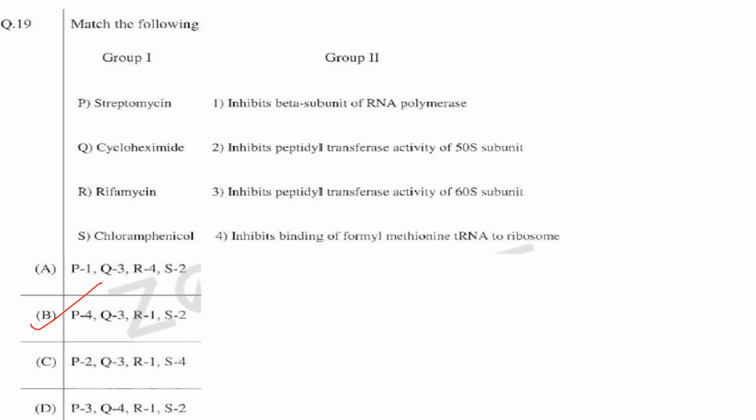Cycloheximide inhibits peptidyl transferase activity of the 60S subunit. Yes. Then R1, rifamycin inhibits beta subunit of RNA polymerase. Yes. Chloramphenicol inhibits peptidyl transferase activity of 50S subunit. Yes. So B is the answer: P4, Q3, R1 and S2.